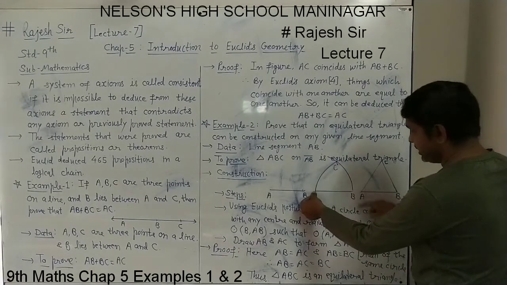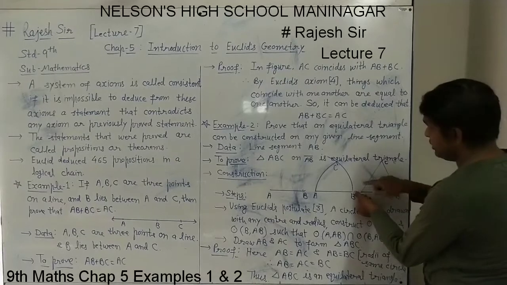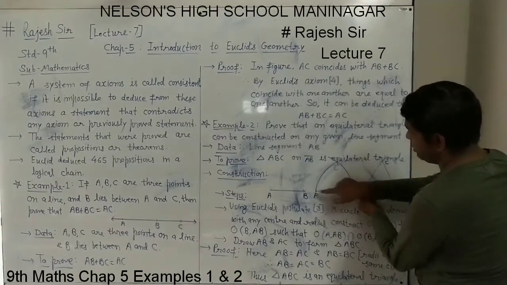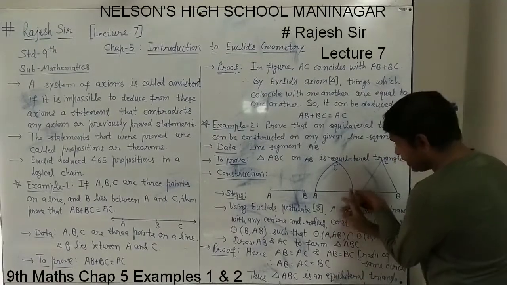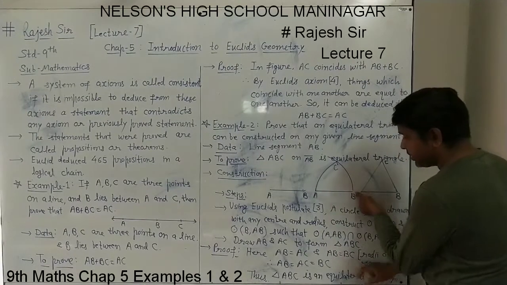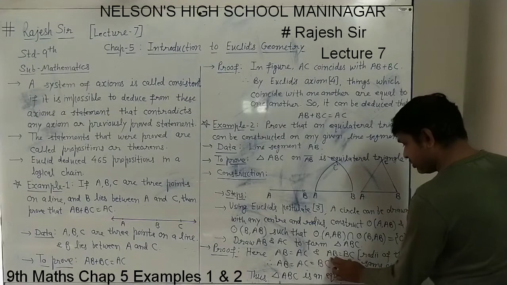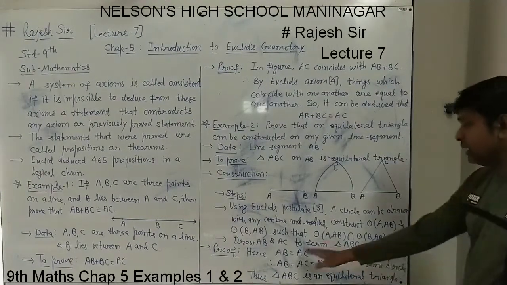So AB equal to AC you can write first. Then, when the circle was drawn with B as center, AB is a radius, and this way the circle is drawn. So AB is also a radius and BC is also a radius. So you can say AB equal to BC also. Because these two are radii of the same circle, and these two are also radii of the same circle. So radii of the same circle are equal.